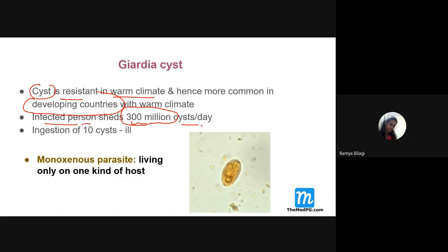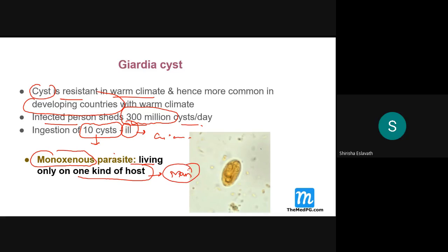And if the person ingests just 10 cysts, it is enough; the person will become ill, causing giardiasis. Yes, and very important is that Giardia lamblia is a monogenetic parasite. That is, it lives in only one kind of host. Who is that host, students? Man.